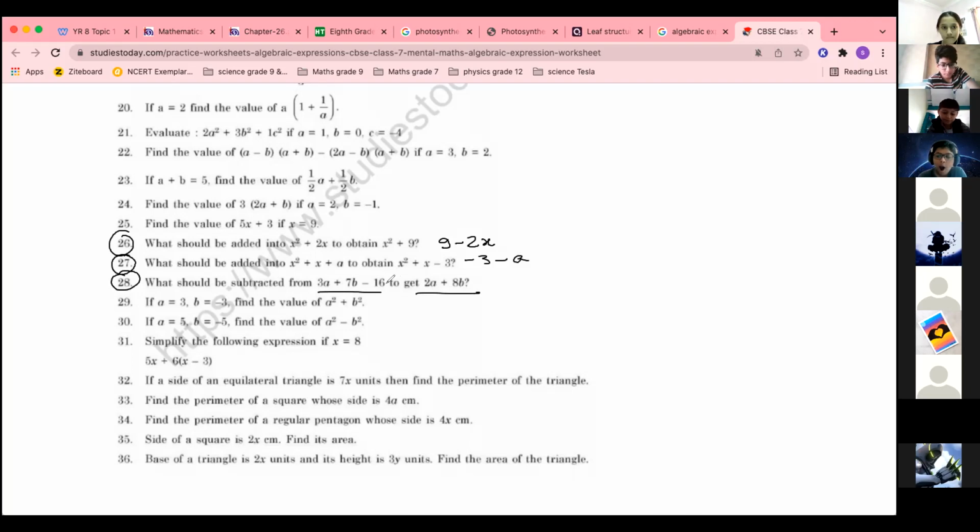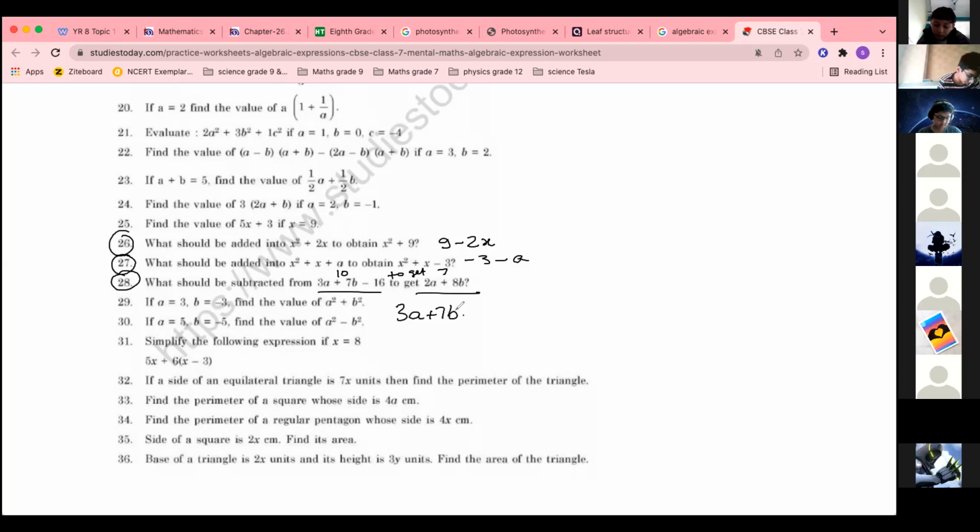Sufyan, correct answer. Ma'am, we will do 2a plus 8b, 2a plus 8b plus 3a plus 7b minus 6. No, plus nahi hoga. Just take a smaller number. What should be subtracted from 10 to get 7? What you are going to do now? 10 minus 7. Yes, ma'am, 10 minus 7. So you have to subtract.